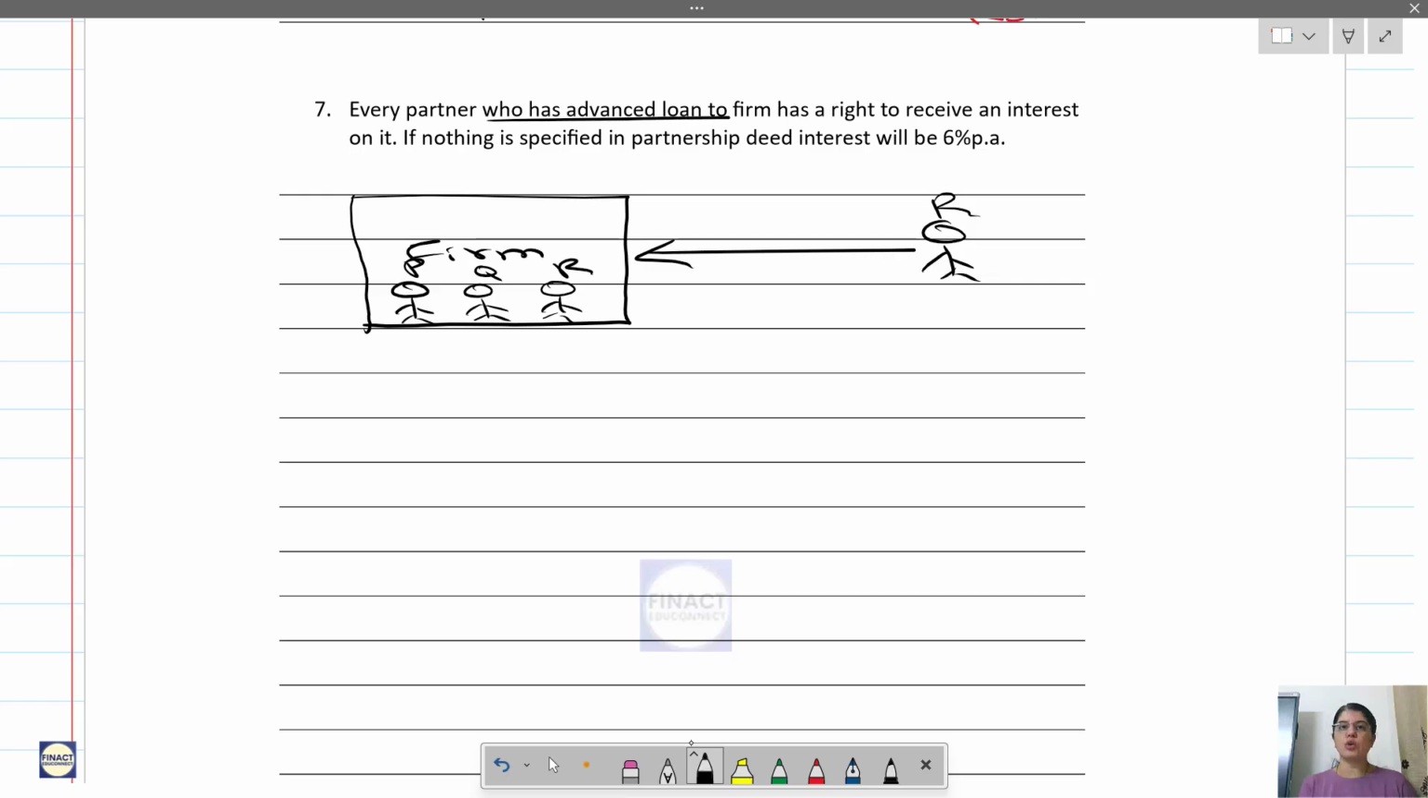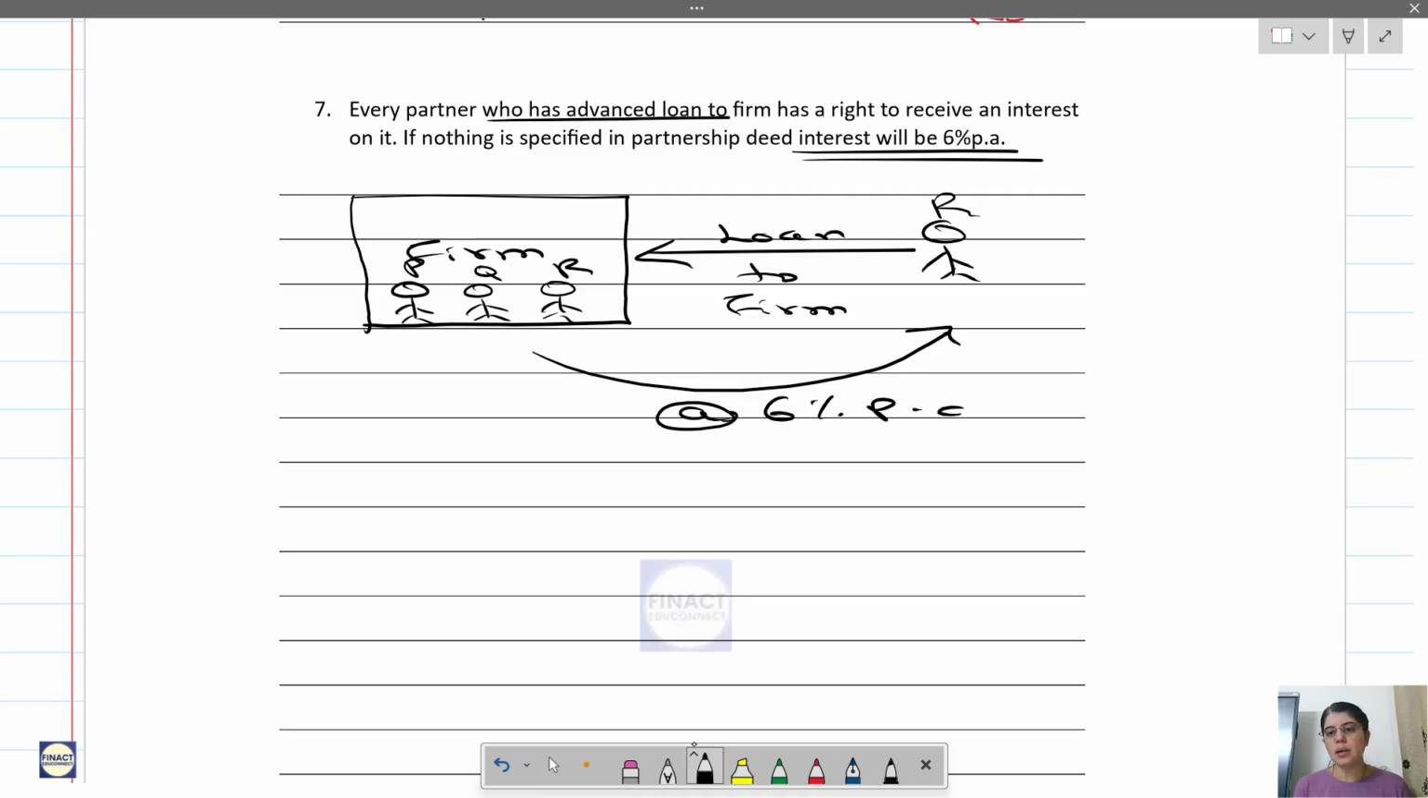Who has advanced a loan to the firm means the partner who has given a loan to the firm. So R has given a loan to the firm. Now as per this right, if the partnership deed mentions some interest on that loan, then the interest will be given according to the partnership deed. But if nothing is mentioned, then interest will be given by the firm to R at the rate of 6% per annum. This is a right of the partner.